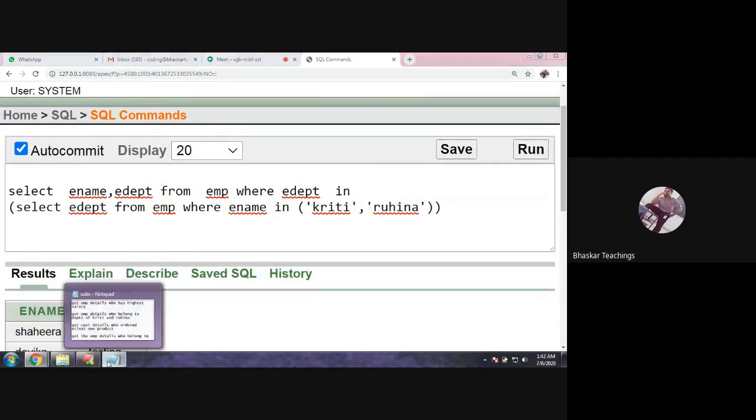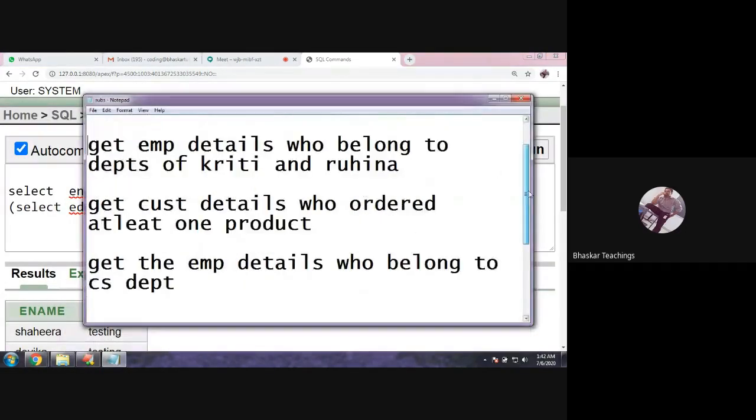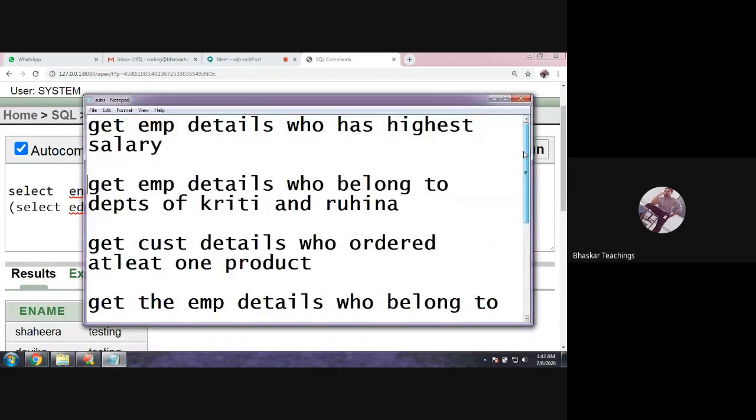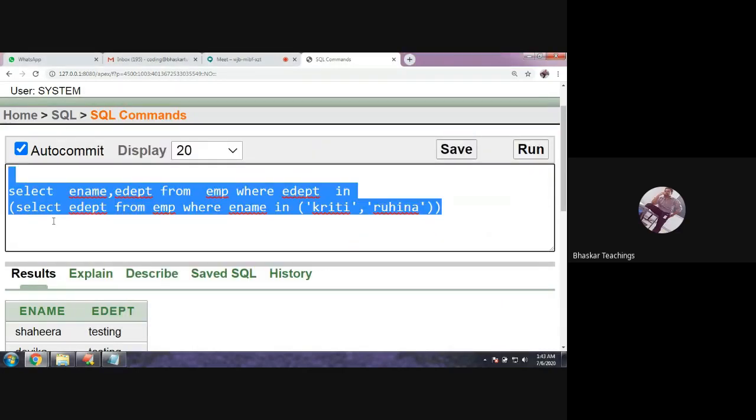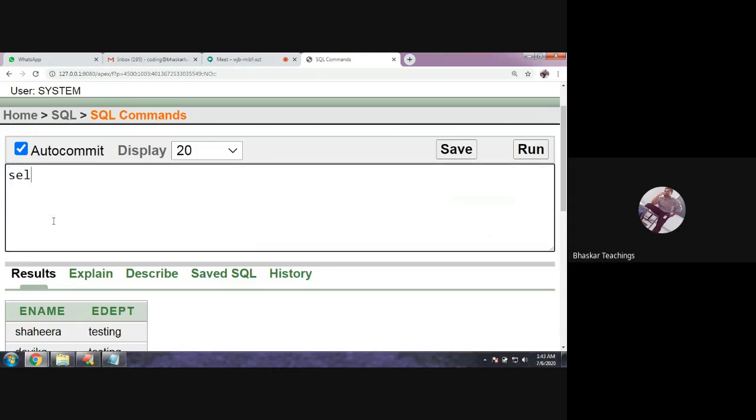Okay, now let us move to the next example. We shall see some examples so that you people get some clarity. So two examples are over now. Get the customer details who ordered at least one product. Okay, we have two tables, right? In the join operations video, you can see the customer table and orders table. Let me show you again.